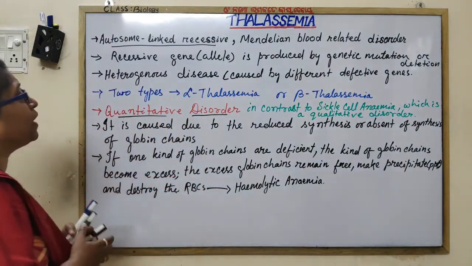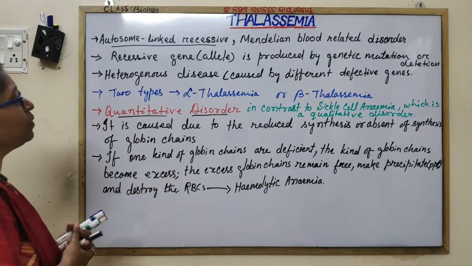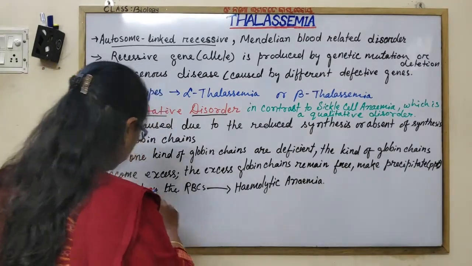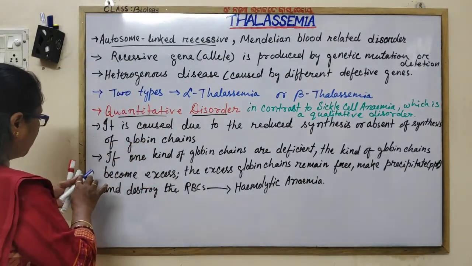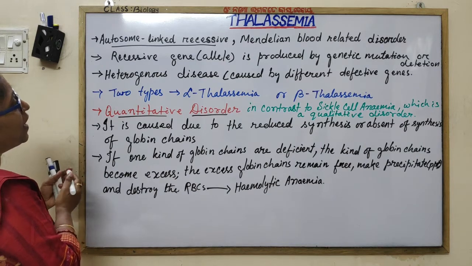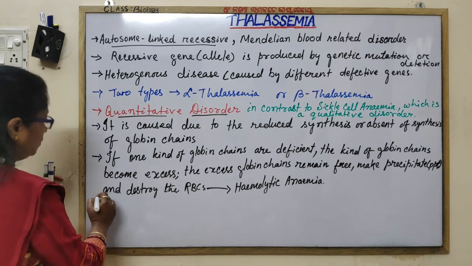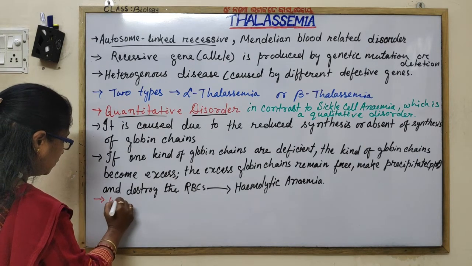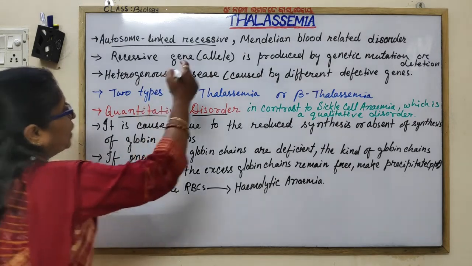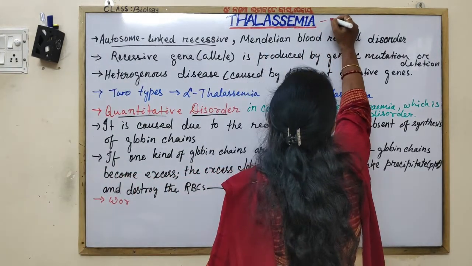The word thalassemia is derived from thalasse and amia. I am writing over here.